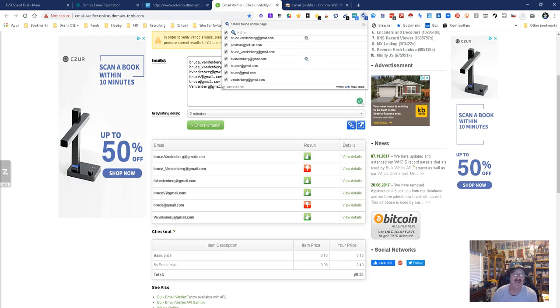The problem with this is it's B Vander. There could be a lot of different people. It didn't do anything, which doesn't mean not good, just means it couldn't. The next one's just Bruce V, very common. And the last one is just Vandergaard, again pretty common. So we're going to go ahead and see. And then I think the other one was Bruce V, which is that one. And it wasn't able to validate anything.